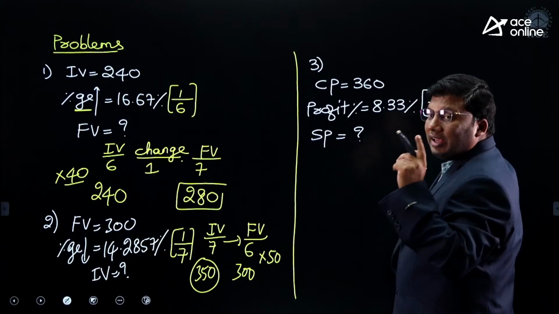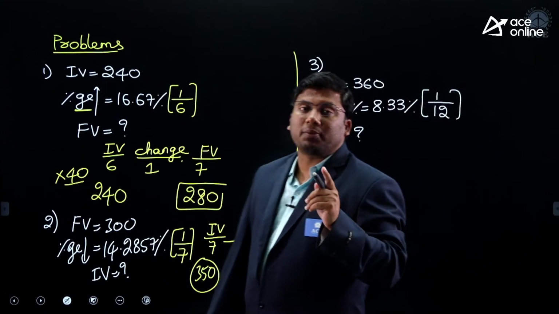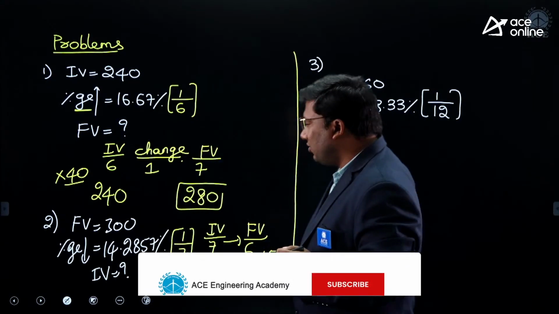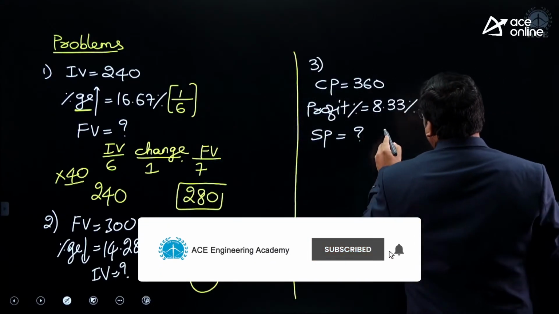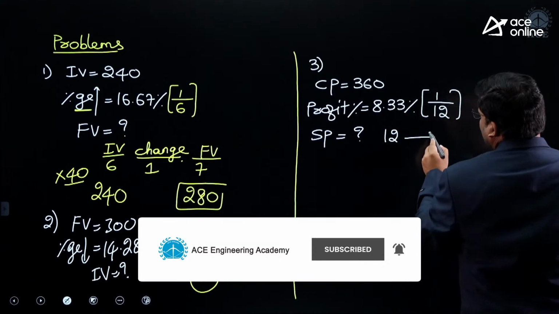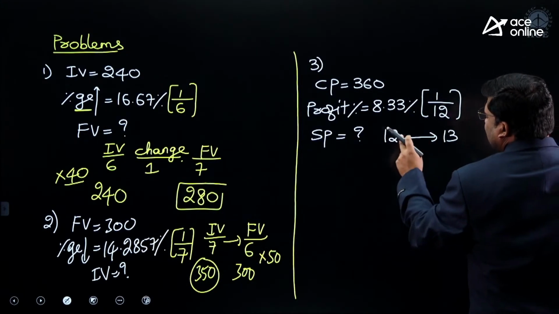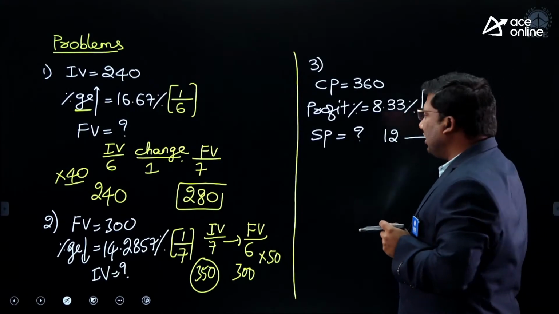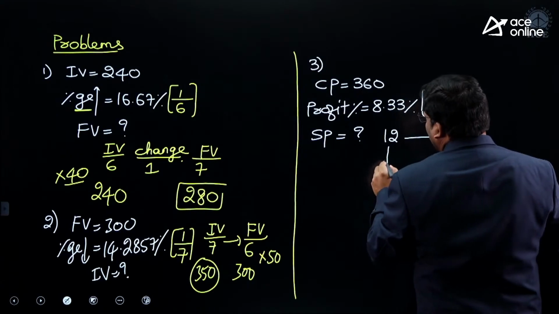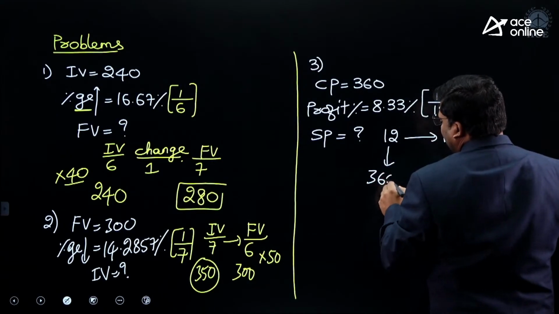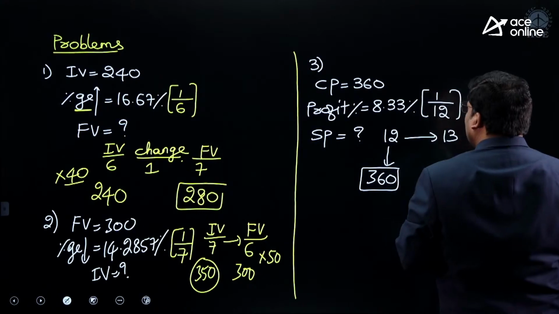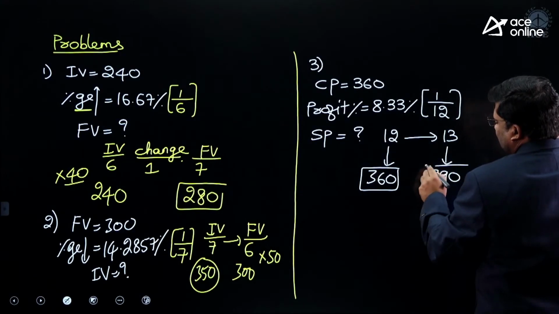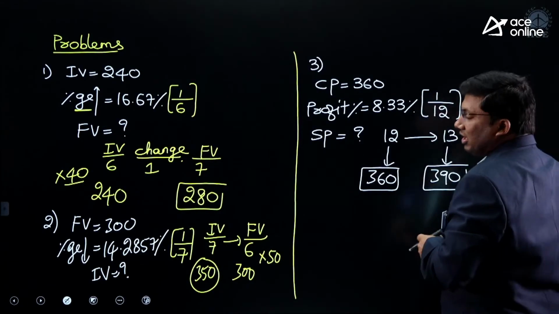Remember, in profit, loss and discount problems, initial value is always the cost price. On 12, one increase, it is 13. If the cost price is 12, on 12 there is a profit of 1, it is 13. 12 is becoming 360. 12 30s are 360. 13 30s are 390.